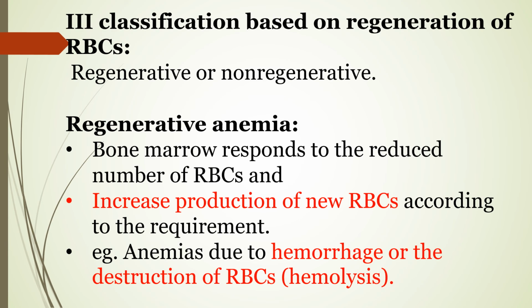In regenerative anemia, the bone marrow responds to the reduced number of RBCs. That means when the RBC numbers are reduced, the bone marrow starts producing. That is regenerative. And it increases production of new RBCs according to the requirement of the body. This happens in anemia due to hemorrhage or destruction of RBCs. Means hemorrhagic anemia or hemolytic anemia causes a regenerative type of anemia.